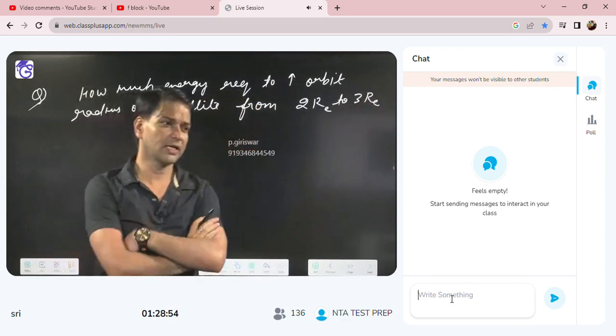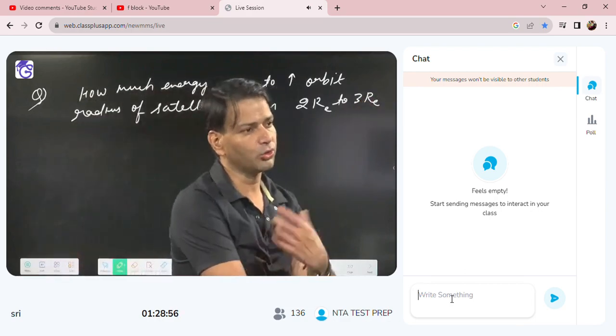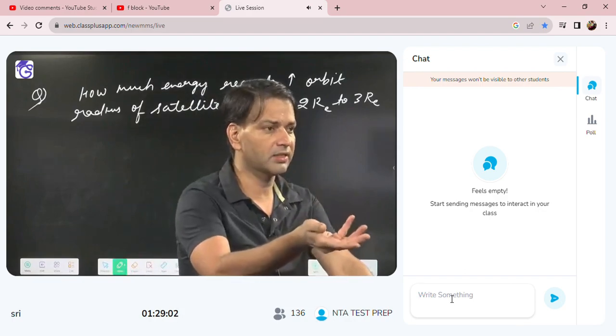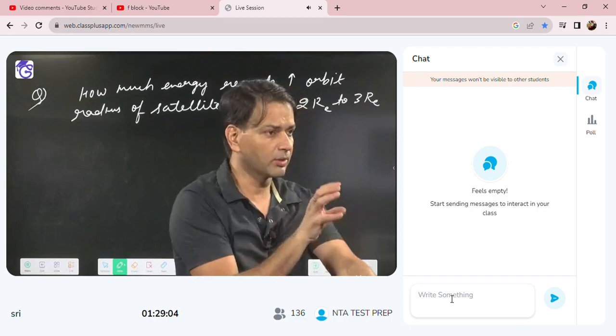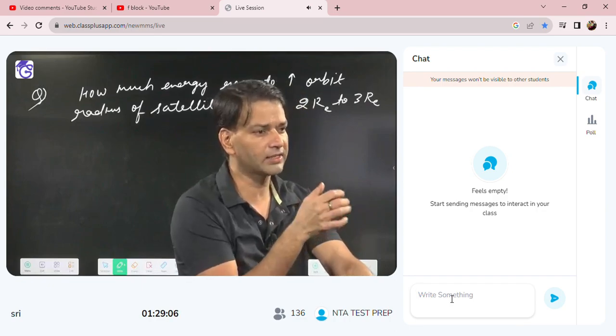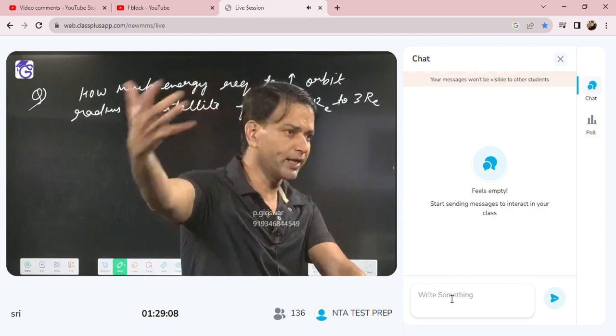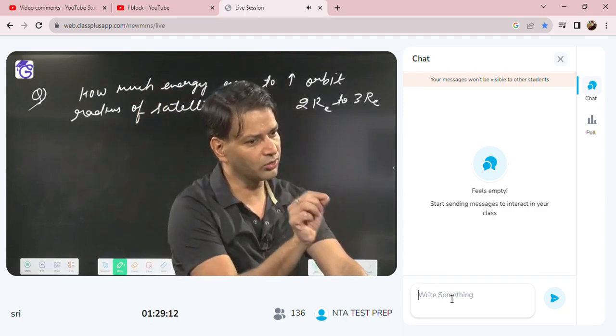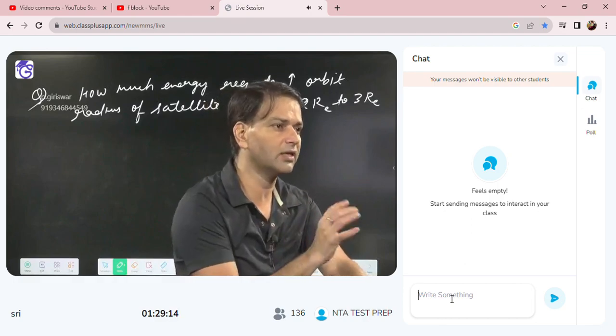When they say that for the satellite you want to increase the orbit radius, it means the orbit radius increases, then the energy increases. So suppose the initial energy of the satellite is -5 and you want to make it -3. So how much energy will you add? -5 plus 2 is equal to -3. So it means you will add 2.